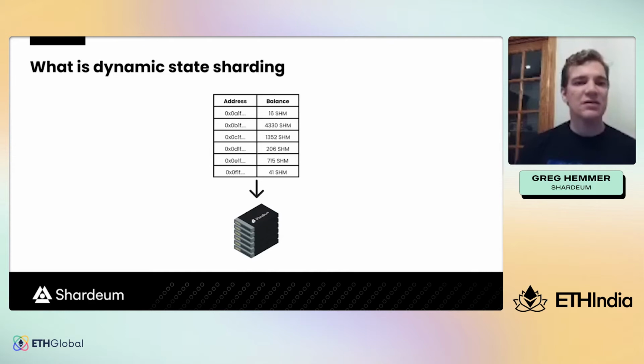In contrast to a dynamic state sharded network like Shardium, when we look at an unsharded blockchain, every validator in the network does the same work. Each validator is responsible for processing all of the addresses' transactions in the network and storing all of the transaction history data. And so when you add more validators to an unsharded blockchain, we recognize that you only get more decentralization and redundancy. But it's our belief that eventually you have too much redundancy, and what you really want is parallel processing, so you can continue to scale and increase TPS, preventing congestion.